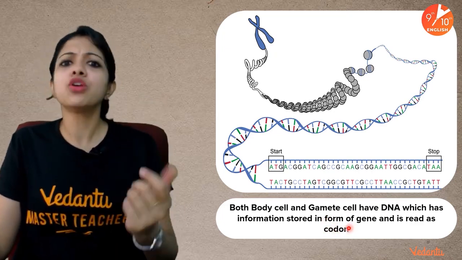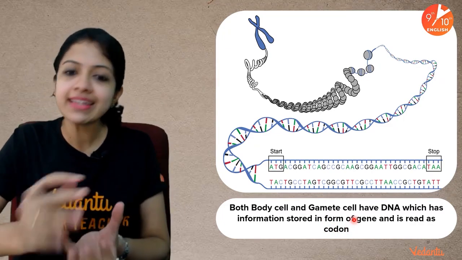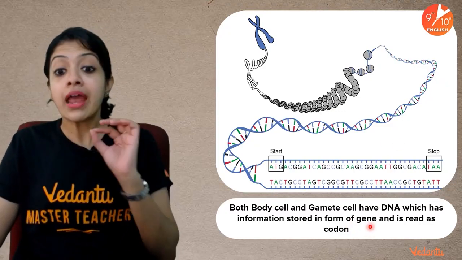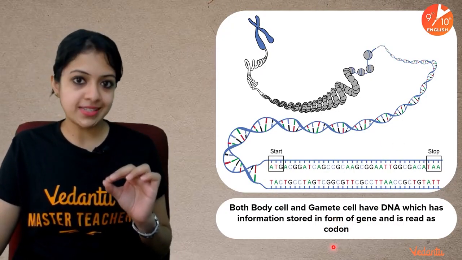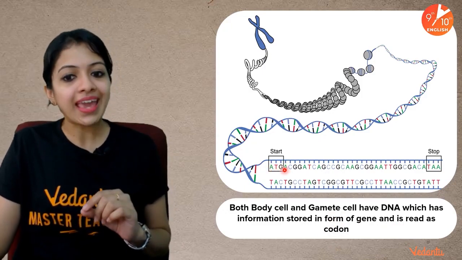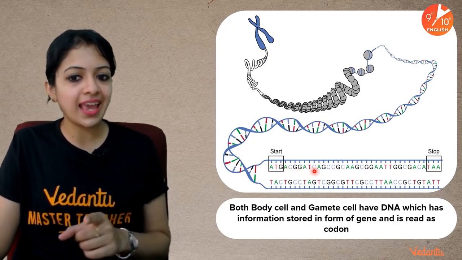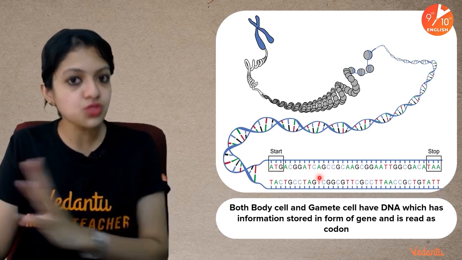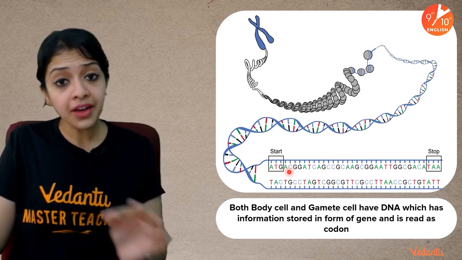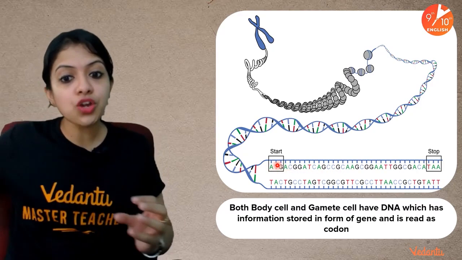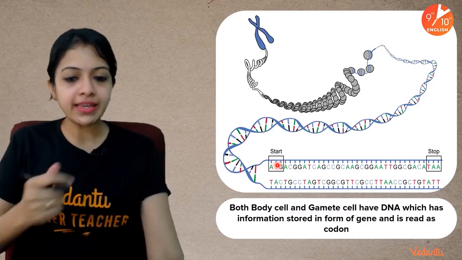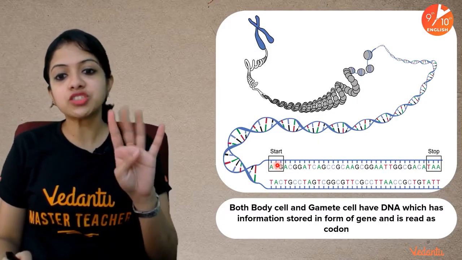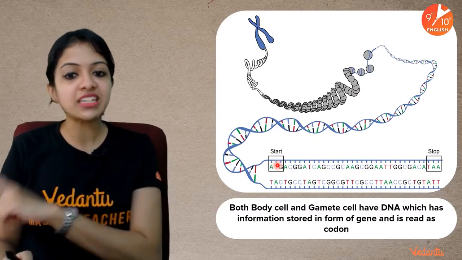And to tell you a little bit of extra and a slightly more complex piece of information, this information is read in the form of what we call codons. Okay, so what you see here, A, T, G, A, C, G, G, A, T, C, A, G, all of that, what you see there are pieces of information, sequences which are actually the information stored in your DNA. But what are those alphabets? There are majorly 4 alphabets, as you can see, A, T, G and C.